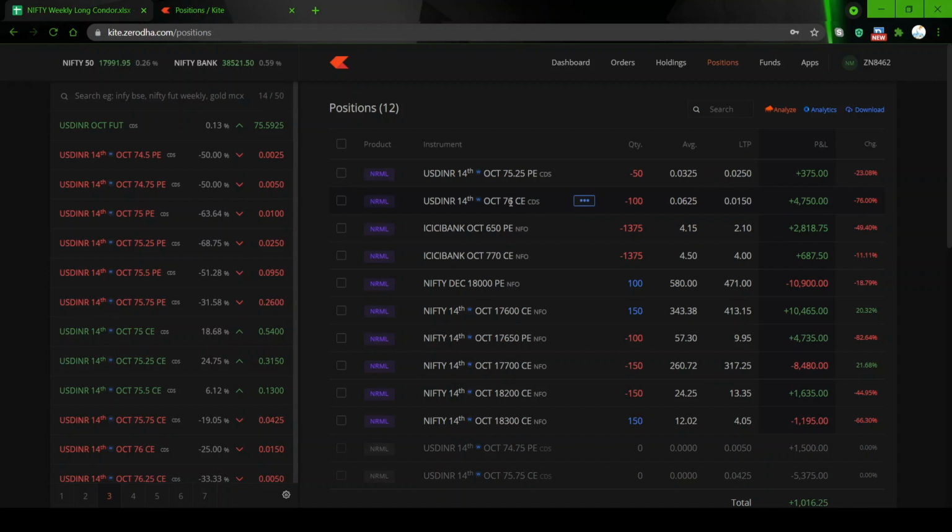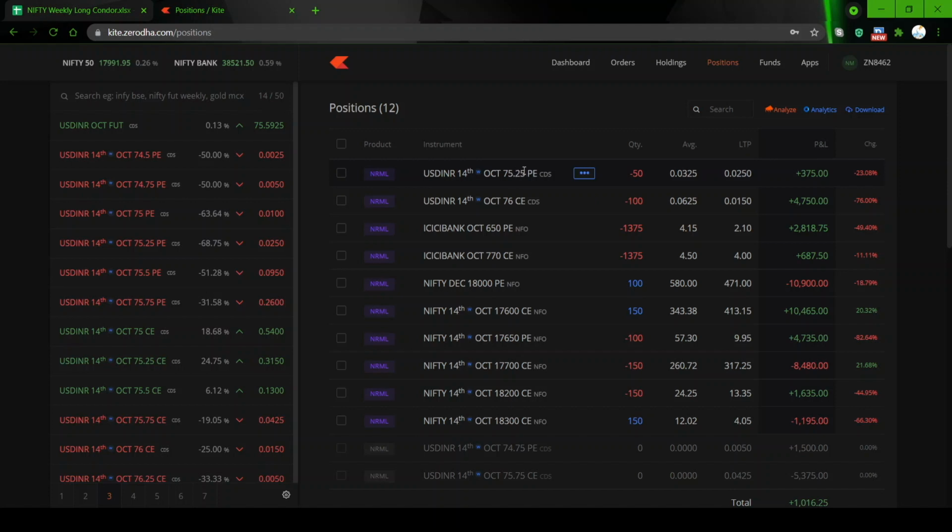So I took a risk of selling this 76 CE, keeping a stop loss, not in the system, but keeping a stop loss of double this premium. Means if it goes to 12 paisa, probably I'll just close it with another 7,000 rupees of loss. So in a short strangle, that's what we do. We take a position, we set an SL. If that SL hits, we just book the loss and come out.